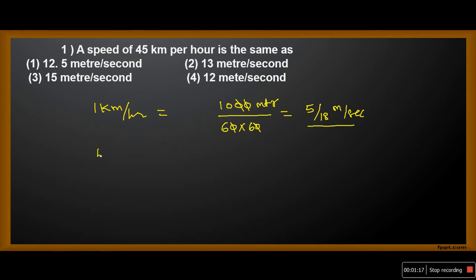So 45 kilometer per hour is equivalent to 45 into 5 by 18 meter per second. Simplify this. 9 5s are 45, 9 2s are 18, so 5 into 5 is 25, 25 by 2, which is equivalent to 12.5 meter per second. So the answer is option 1.